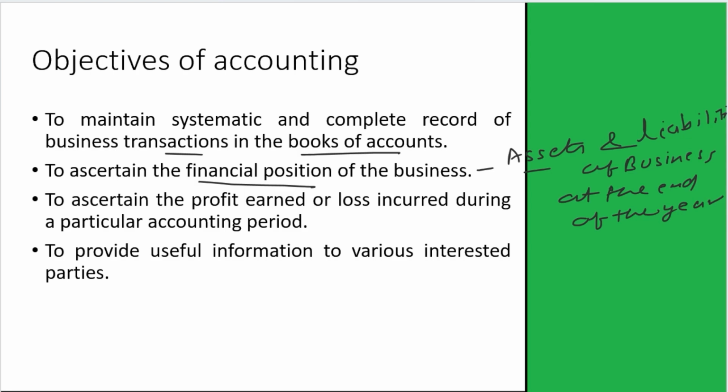So all these accounting activities are done only to know the position of assets and liabilities at the end of the year. What are assets and what are liabilities? We will deal with them in the second chapter.